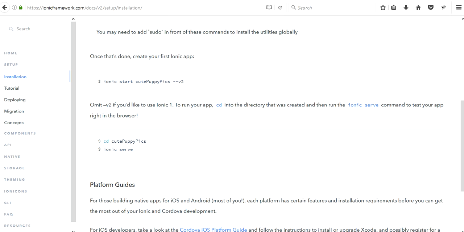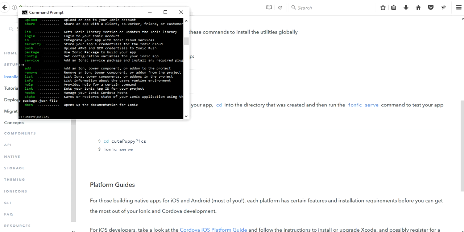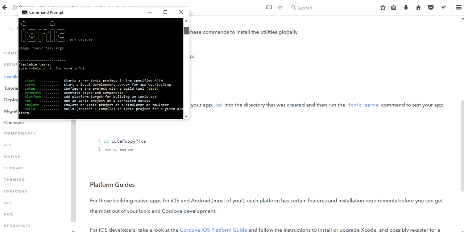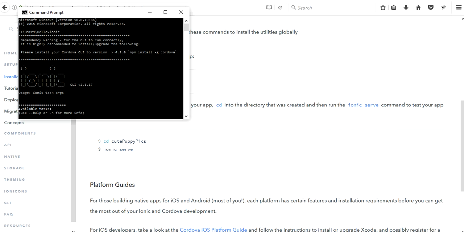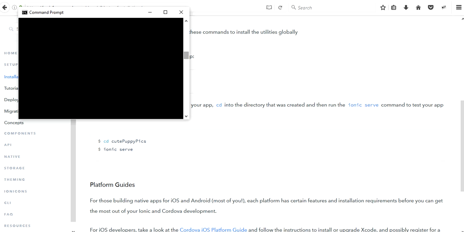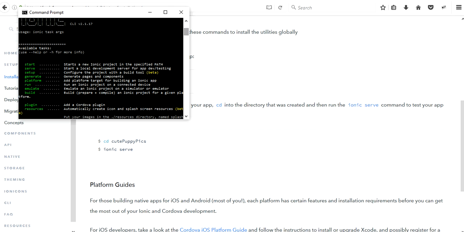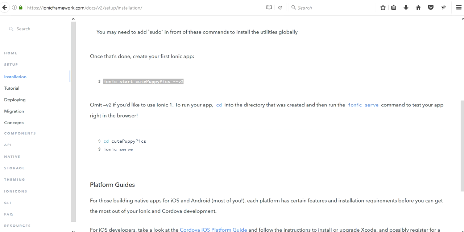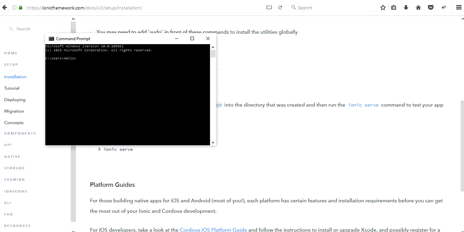If I run this particular command in my command prompt, see, it is showing that yes, Ionic has been totally installed in your system. If this command works in your command prompt, it signifies that yes, you are in Ionic. So if I open a command prompt once more and put in this command for my project, ionic is the keyword, start is the keyword for starting your project, cute puppy pics is your project name, and version 2 is version 2 of